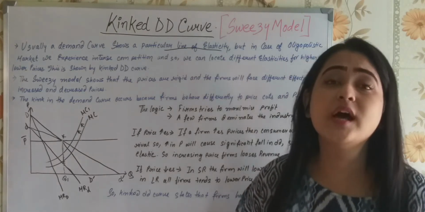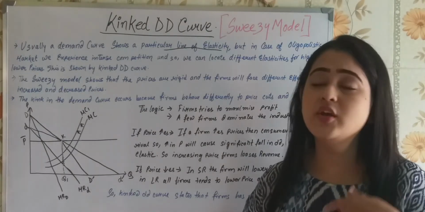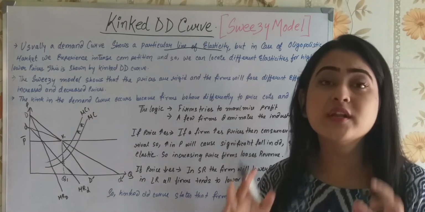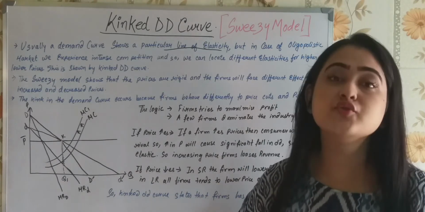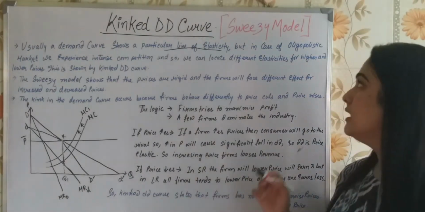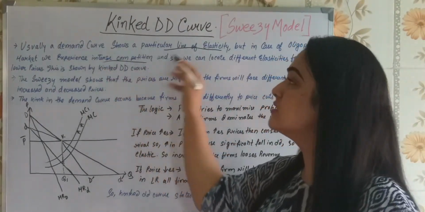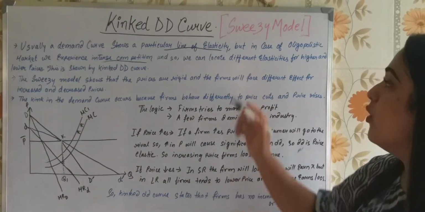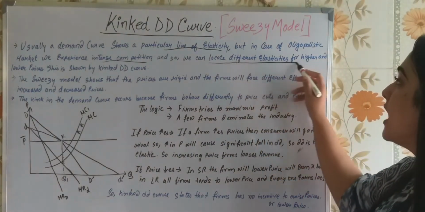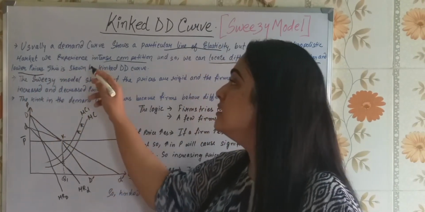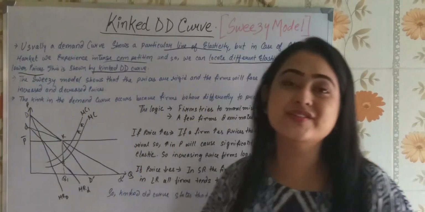Whether it is unit elastic, perfectly inelastic or perfectly elastic, whatever it is, a demand curve usually shows a particular line of elasticity. But in case of an oligopolistic market, we experience what? Intense competition. And so, we can locate different elasticities for higher and lower prices. This is shown by the kinked demand curve.